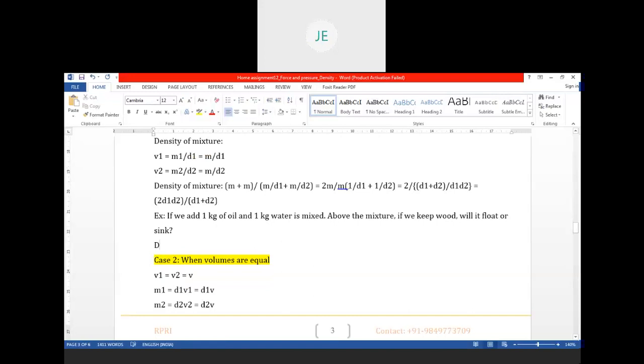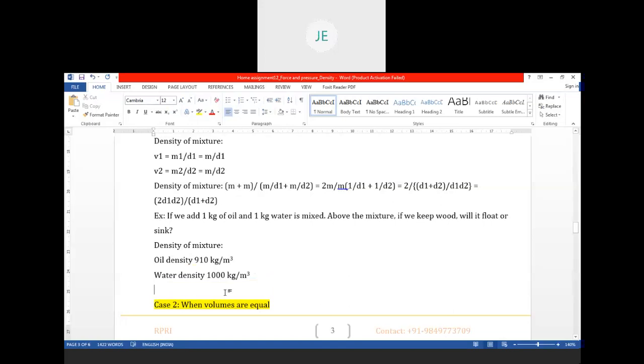So for this, we have to take this formula, density of mixture. What is the oil density? 910 kg per meter cube. And water density is 1000 kg per meter cube.